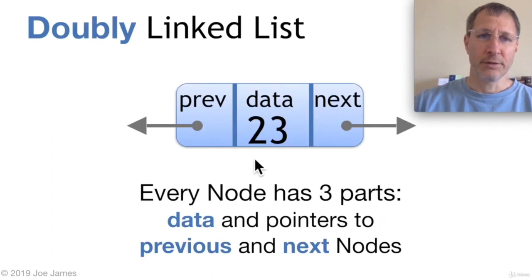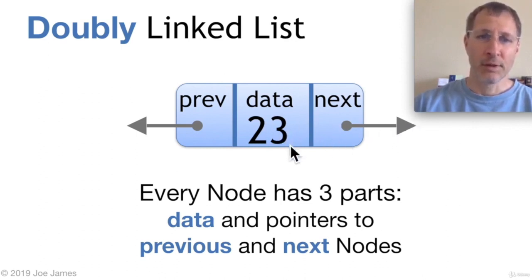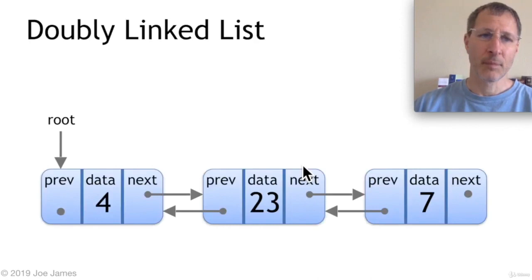A doubly linked list, each node has 3 pieces of data. It has a pointer to the previous node, a pointer to the next node, and the data itself that it's storing. So it has those 3 components to the node of a doubly linked list. So this is what a doubly linked list would look like, a simple one with 3 nodes. We have here a 4, a 23, and a 7.